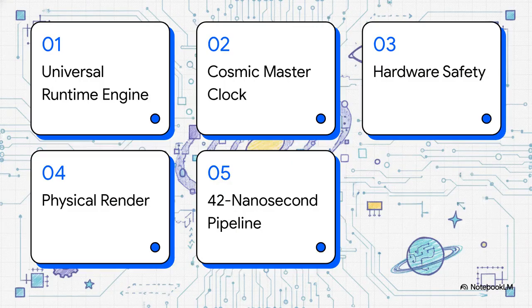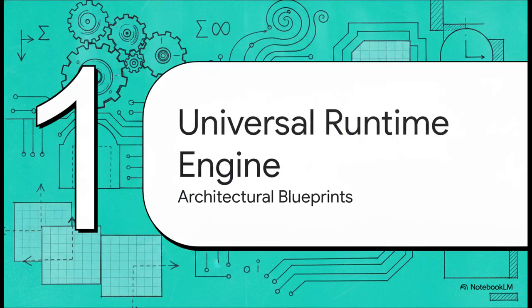Okay, so here's our roadmap for reality today. We're starting with the universal runtime engine, then moving to the cosmic master clock, checking out the hardware safety protocols, looking at how the physical world actually renders, and capping it off with the 42 nanosecond pipeline. Starting off with Section 1, the universal runtime engine.